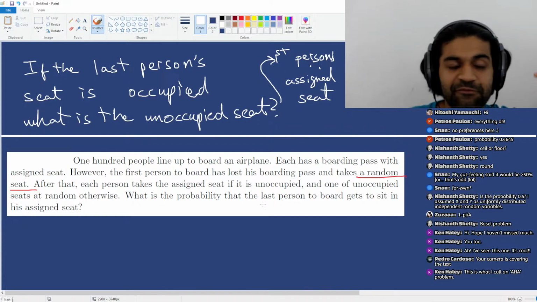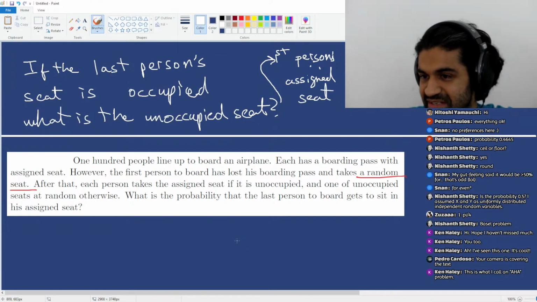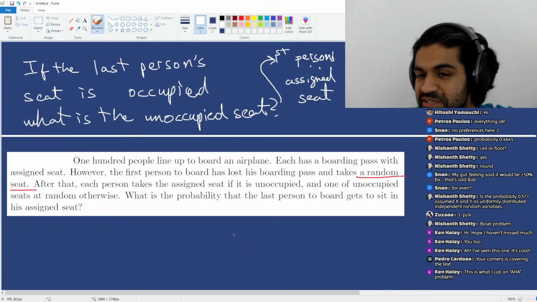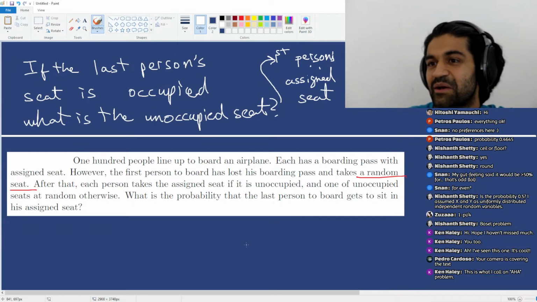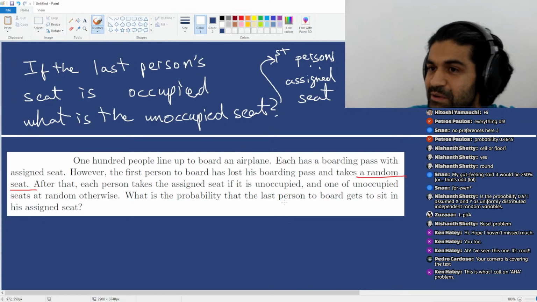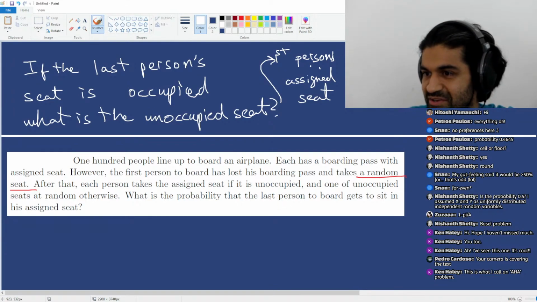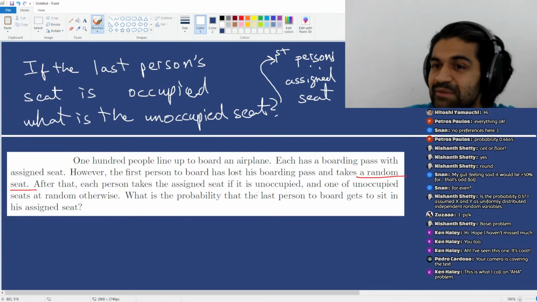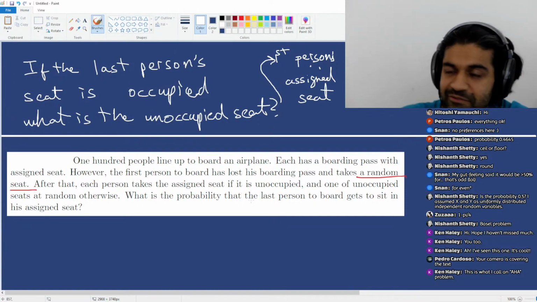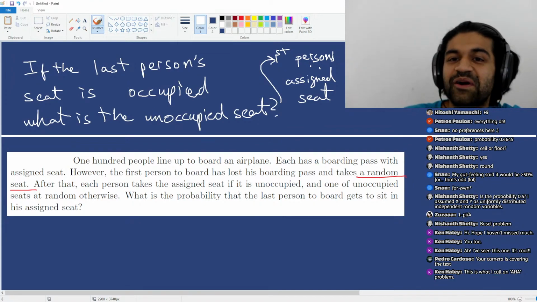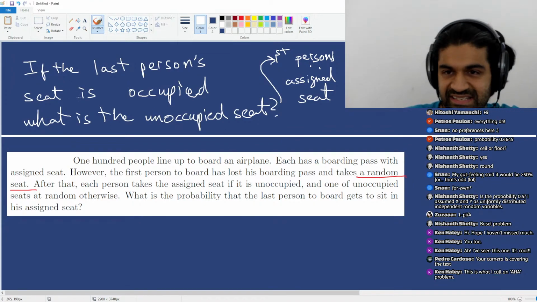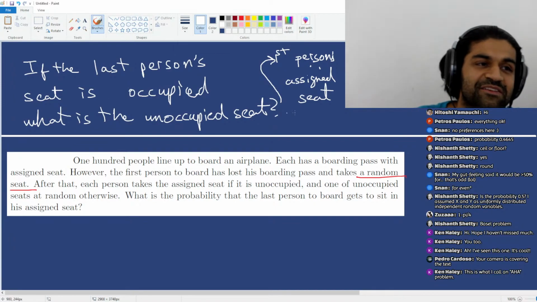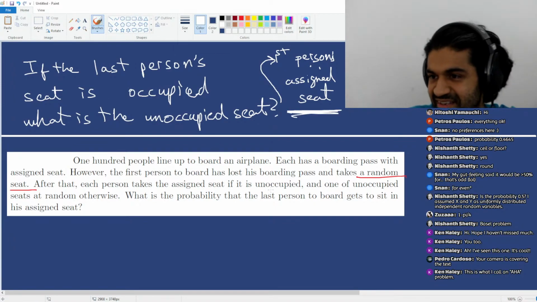So if, for example, person number 3's seat was unoccupied, then it must have been unoccupied the whole time. But then what was person 3 doing when they showed up? Remember, if seat number 3 was unoccupied when person number 3 showed up, person number 3 had to take seat number 3. And the same thing is true for now and forevermore. So the last person's seat is occupied. The unoccupied seat has to be the first person's assigned seat.